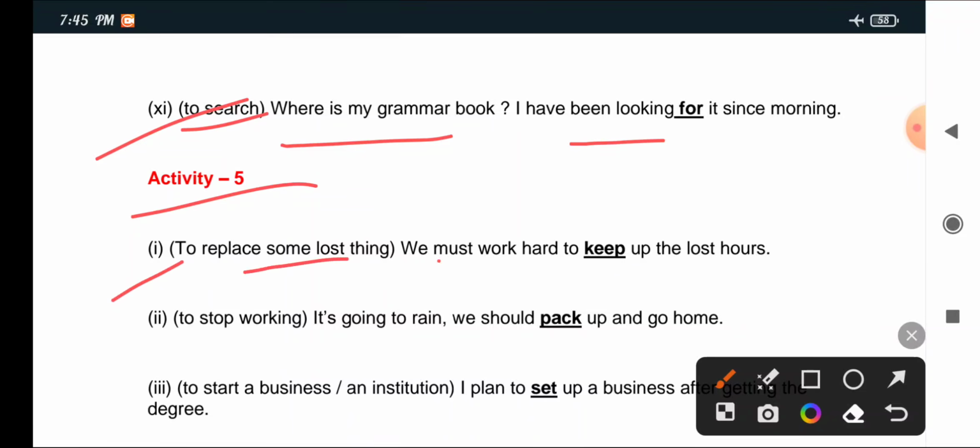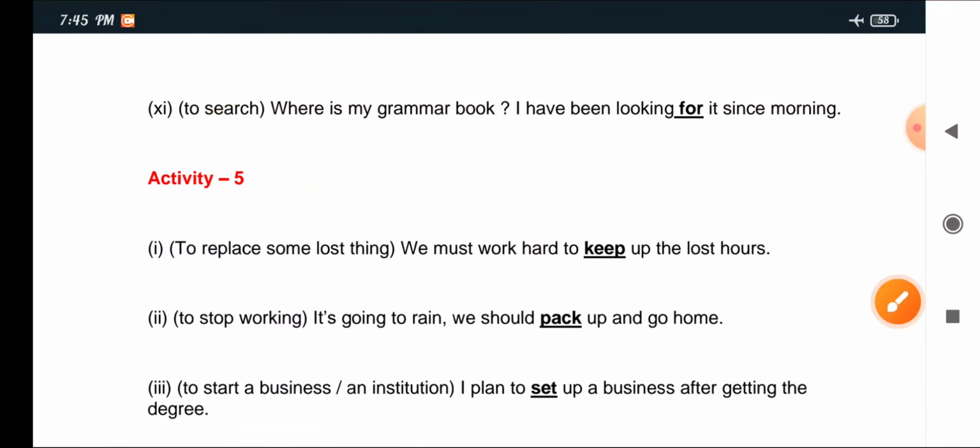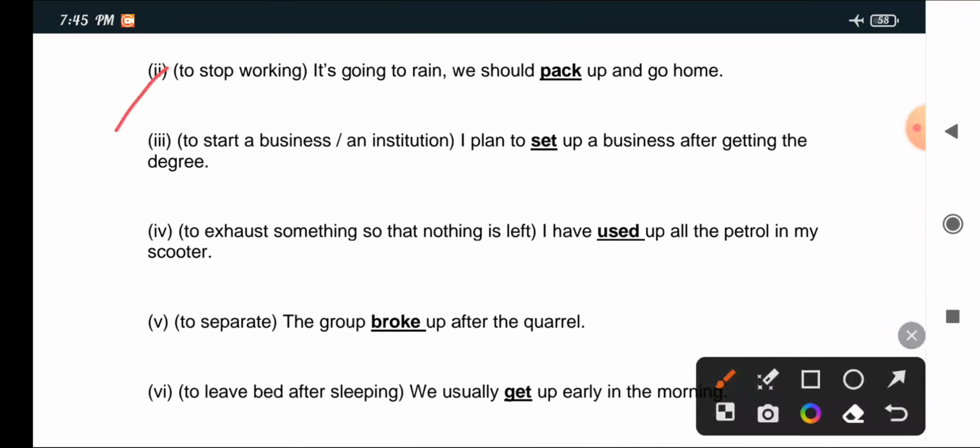Activity 5: I. To replace some lost thing, keep up. We must work hard to keep up the lost hours. Double I: To stop working, pack up. It's going to rain, we should pack up and go home. Triple I: To start a business or an institution, set up. I plan to set up a business after getting the degree. IV: To exhaust something so that nothing is left, use up. I have used up all the petrol in my scooter.